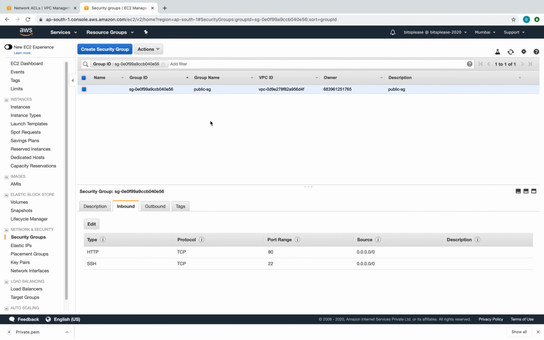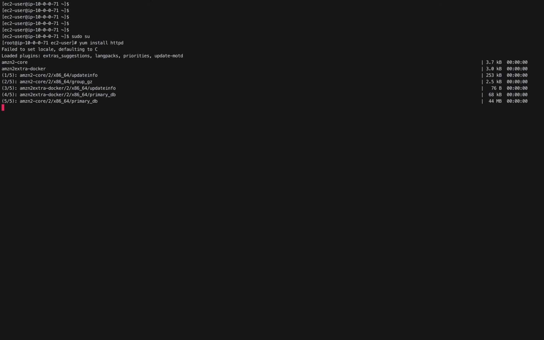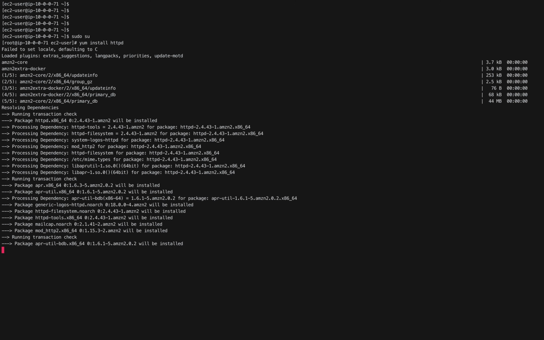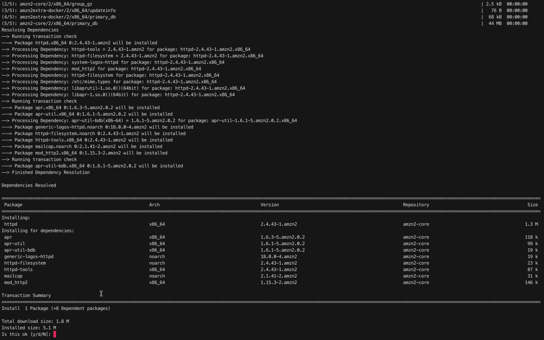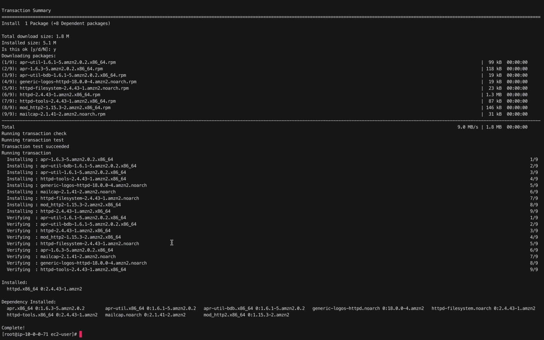So it's going to allow HTTP now, and let's go back to our instance and say sudo su and yum install httpd, right? There you go. It's going to install the web server, but just installing is not enough. I'll have to provide yes here. Okay, let us install. That's good.